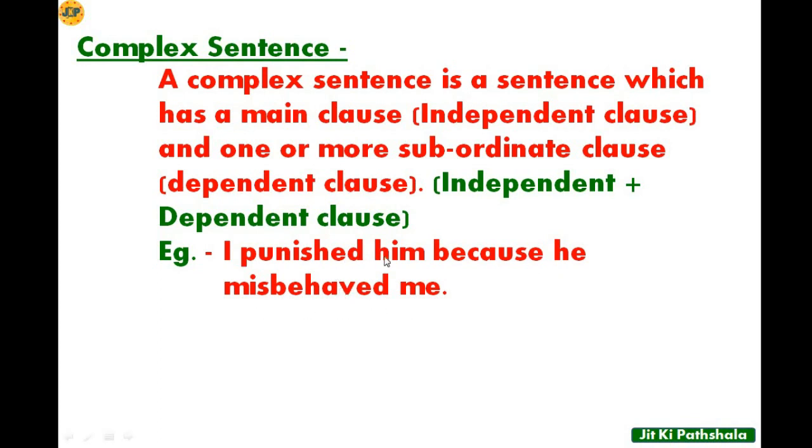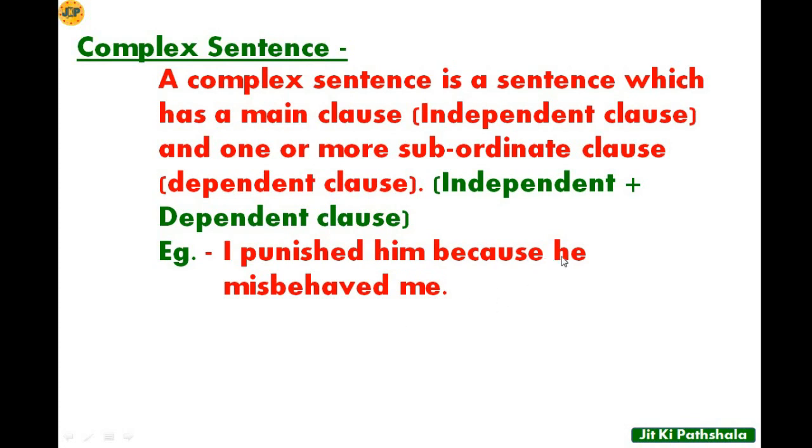Now if you see, because he misbehaved me, if I say only because he misbehaved me, this sentence is not complete. It doesn't give us any complete meaning. So this sentence, I punished him, is an independent sentence. That means I punished him. When you write I punished him, then only it is clear what the sentence expresses. I punished him because he misbehaved me.